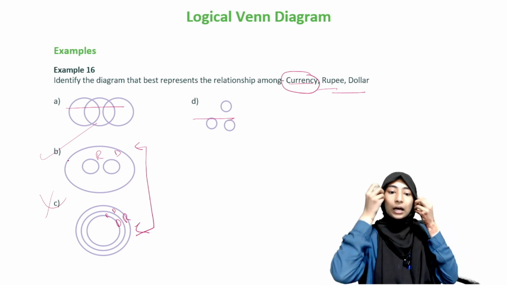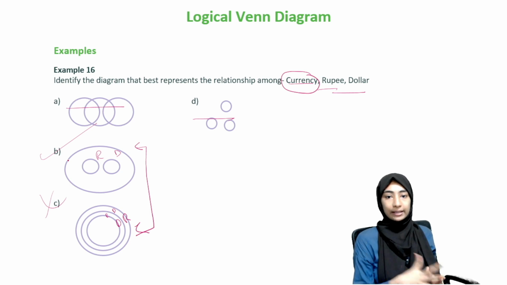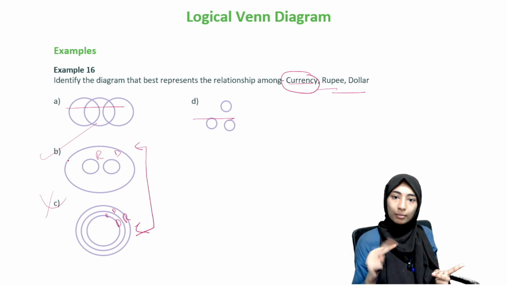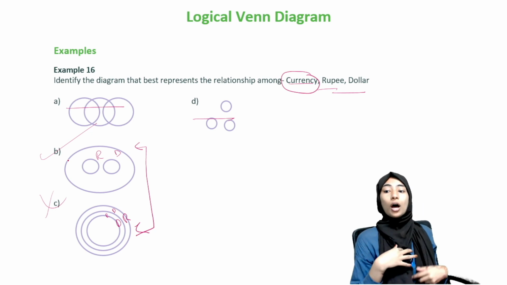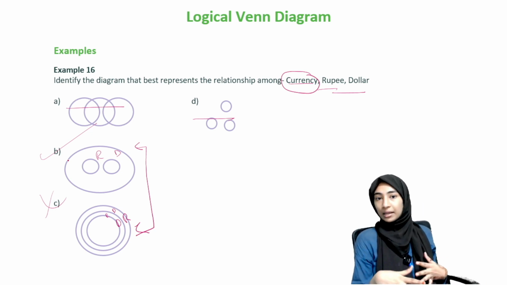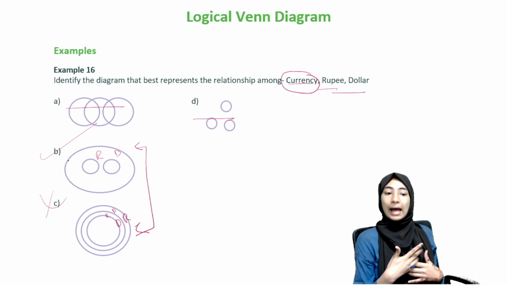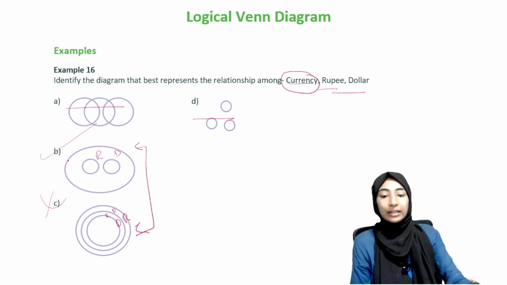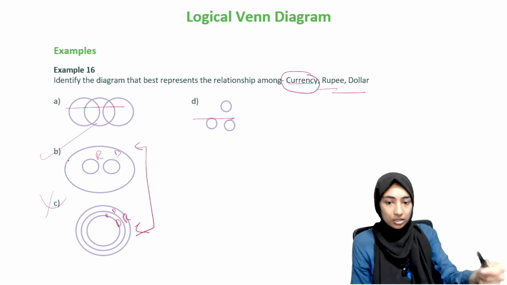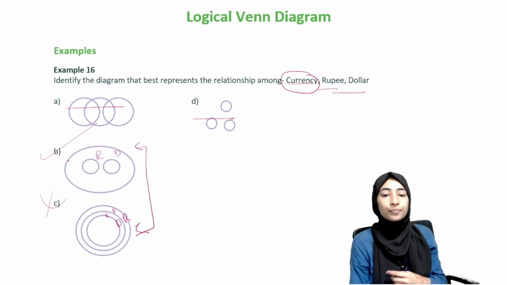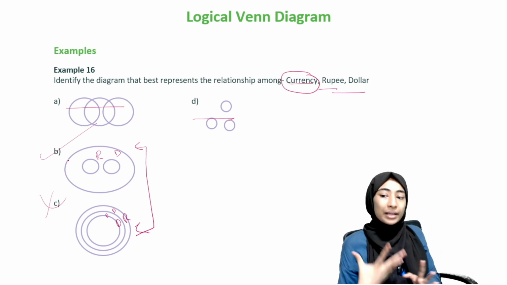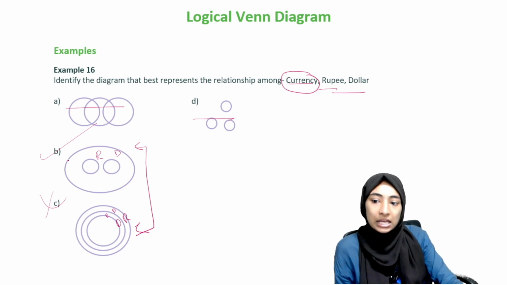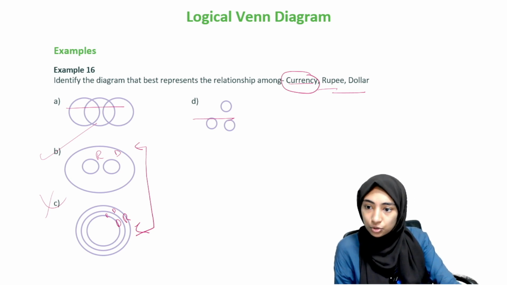So this is how logical Venn diagram questions are. Like I said in the beginning, there are two types. Either you will be given the Venn diagram and asked to figure something out, or you will have something and then you'll have to find out the Venn diagram, as in the question we just completed. So that's how logical Venn diagram is. It's fairly easy. Sometimes there are some contextual questions, like the one I said about. One second, I'll just show it to you.